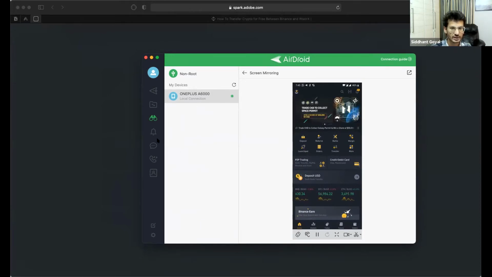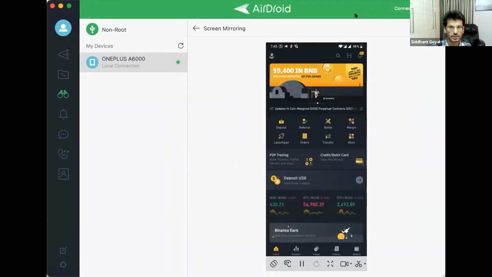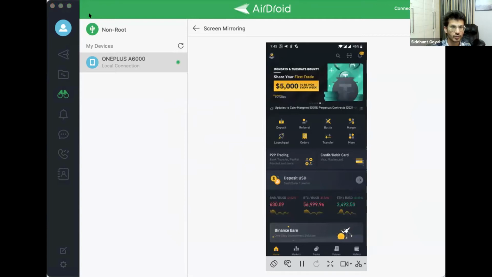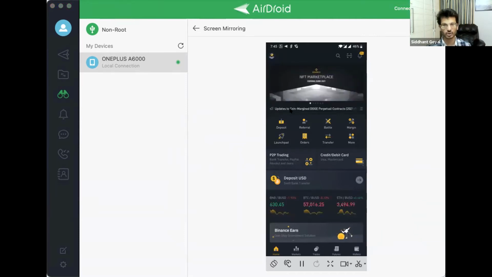So just a second. Yeah. So I think now you will be able to see the screen, and we can get started and we can start understanding what the Binance platform looks like.